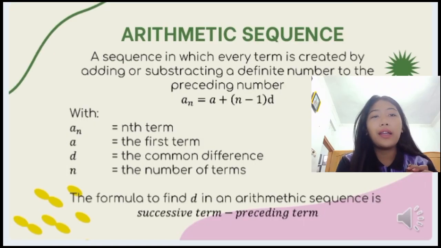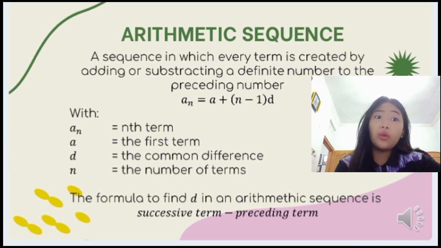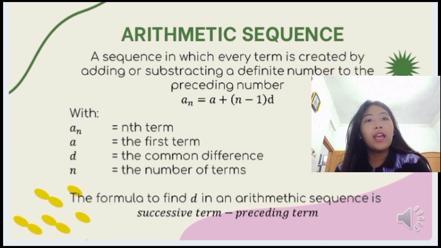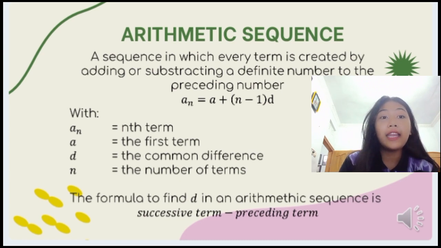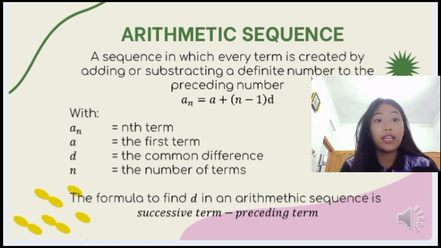The first one is the arithmetic sequence. An arithmetic sequence is a sequence in which every term is created by adding or subtracting a definite number to the preceding number. So the formula is an equals a plus (n minus 1) multiplied by d, with an the nth term, a the first term, d the common difference, and n the number of terms.